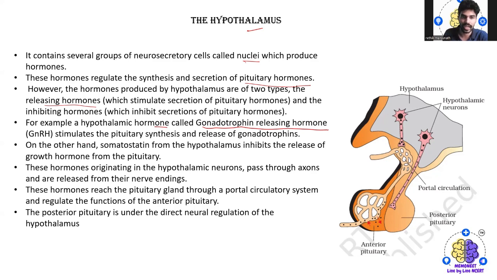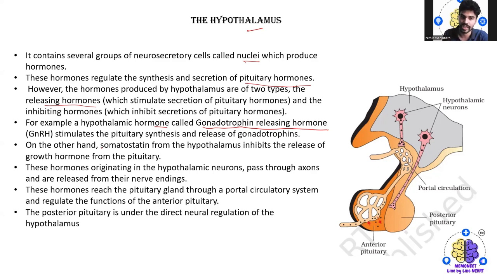On the other hand, we have somatostatin from the hypothalamus. It inhibits the release of growth hormone from the pituitary. That means growth hormone is released by the pituitary gland, and after a certain age we have somatostatin, which inhibits the release of growth hormone from the pituitary, and it is situated in the hypothalamus.